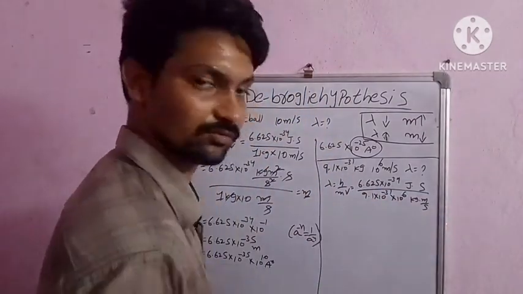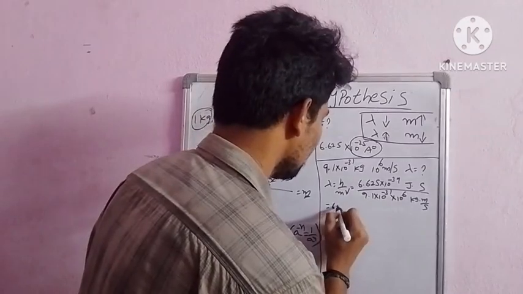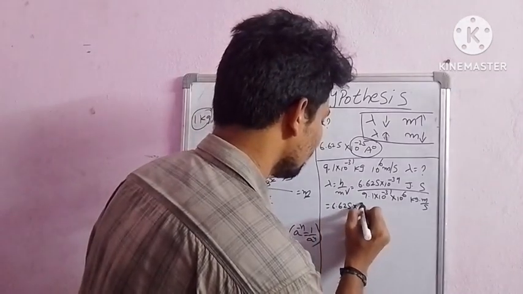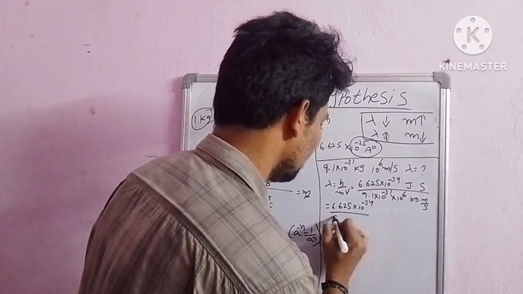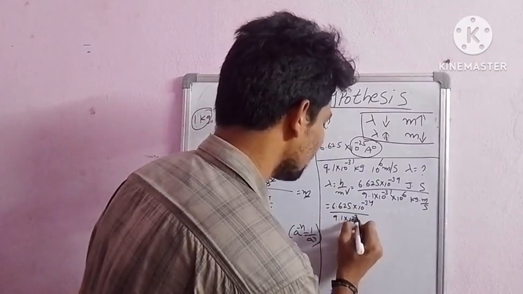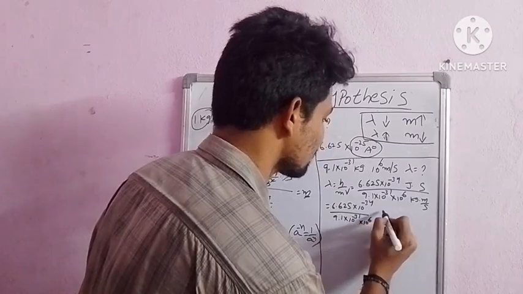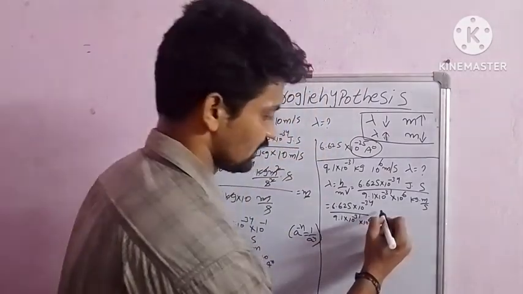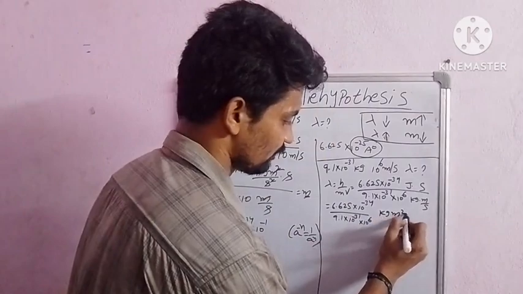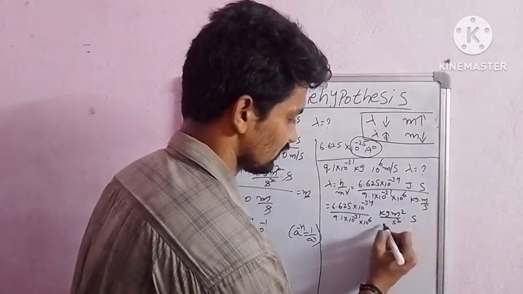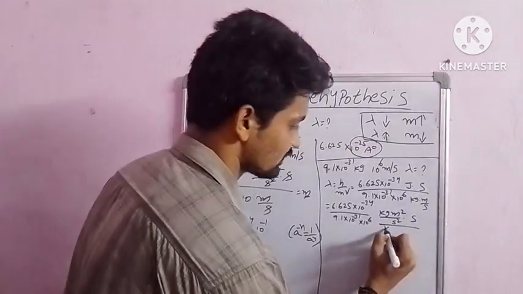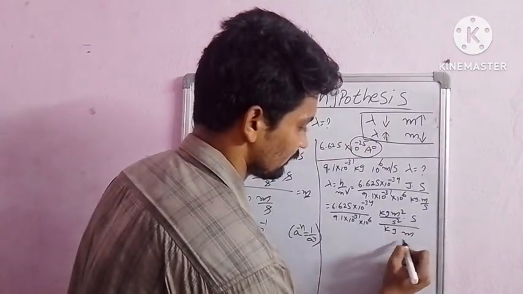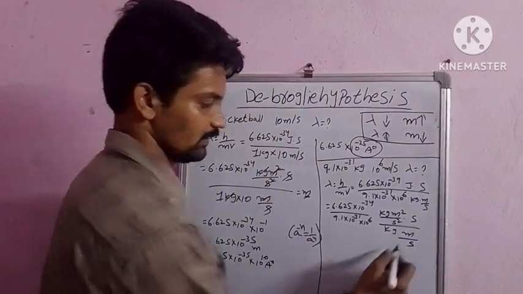We write 6.625 into 10 to the power of minus 34 by 9.1 into 10 to the power of minus 31 into 10 to the power of 6, kg meter square per second square into second, and kg meter per second.